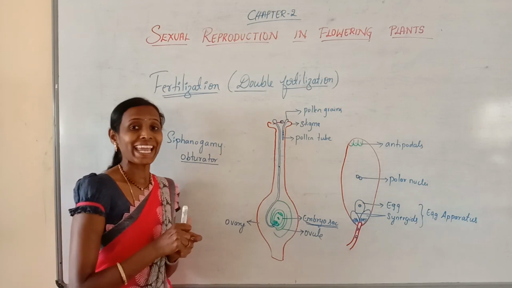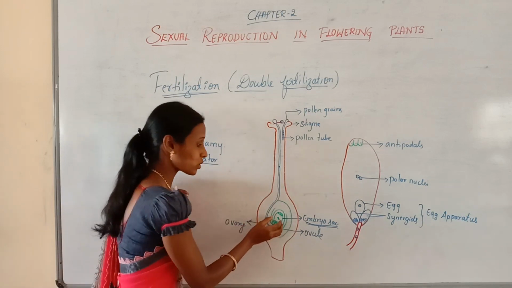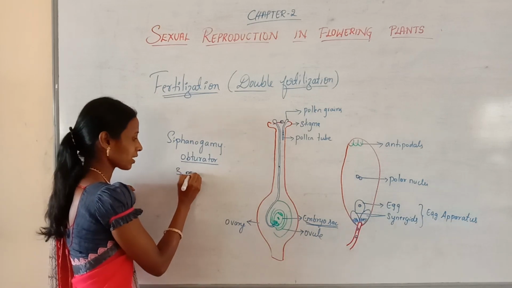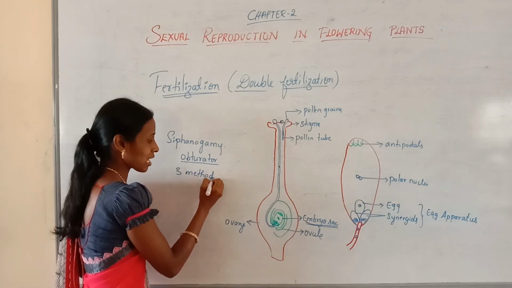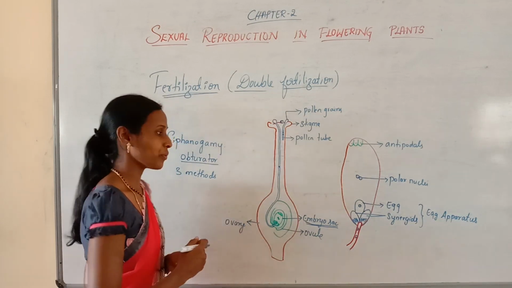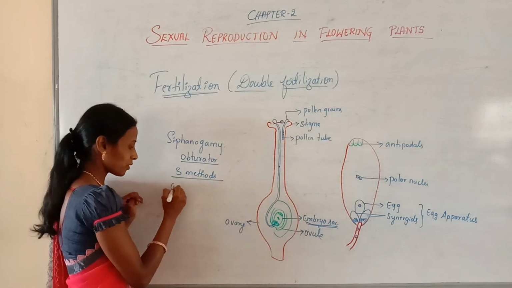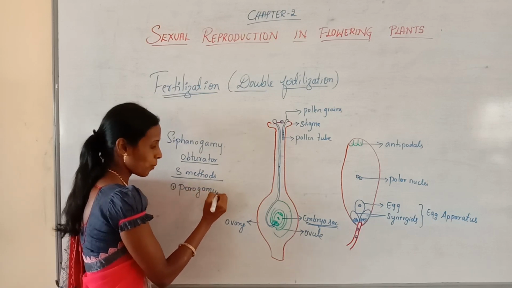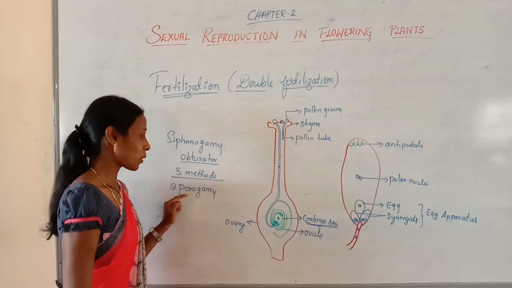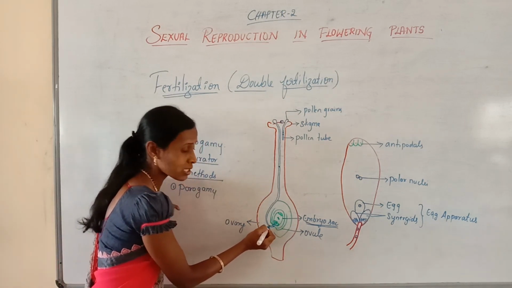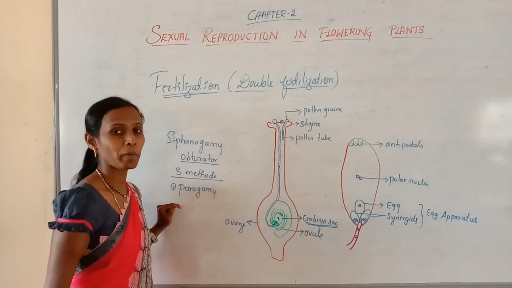But the entry of the pollen tube into the ovule happens mainly by three methods. Which are the three methods? The first one is called porogamy. What is porogamy? It is the entry of the pollen tube through the micropylar region.